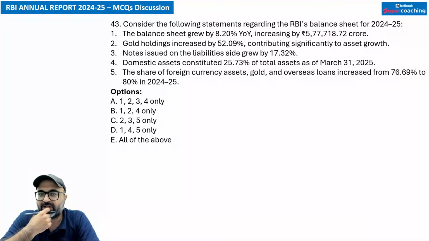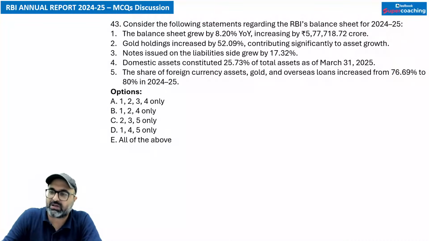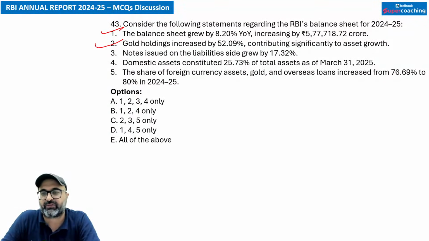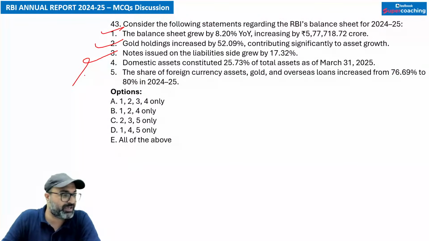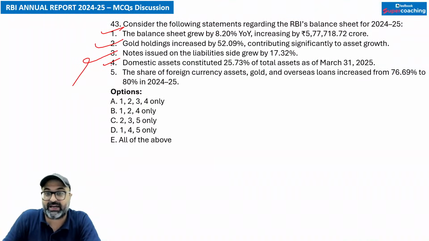The balance sheet grew by 8.2% year-on-year, increasing by 5,77,000 crore rupees. That is absolutely correct. Gold holding has increased by 52.09%, a major driver of asset growth for RBI, that is correct. Notes issued on the liability side has decreased, क्योंकि अब तो notes print ही नहीं हो रहे तो issue क्यों होंगे, issue नहीं हो रहे तो भैया liability बढ़ेगी क्यों, कम होगी. Next is domestic assets constituted 25.73% of the total assets of the RBI, that is correct.